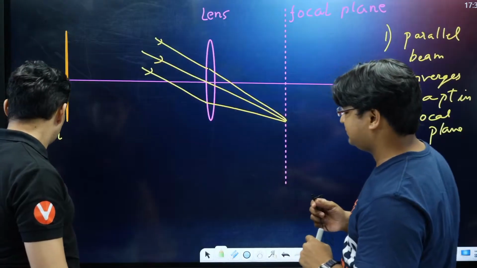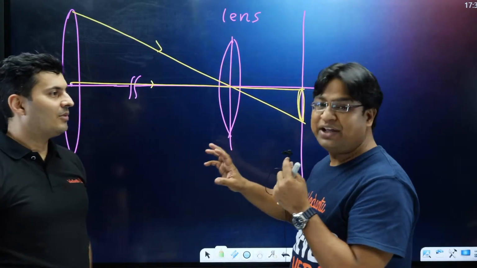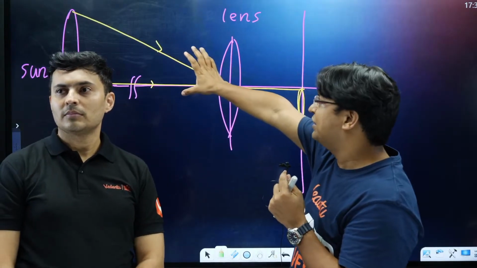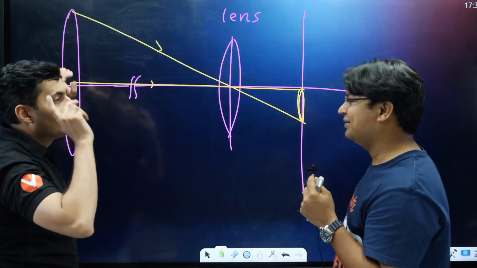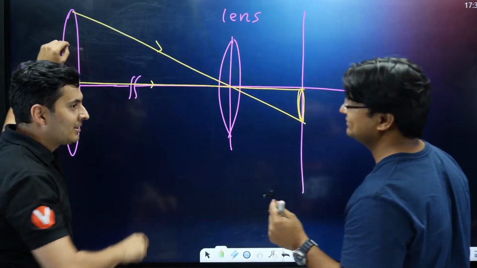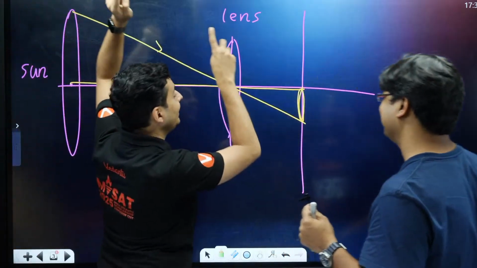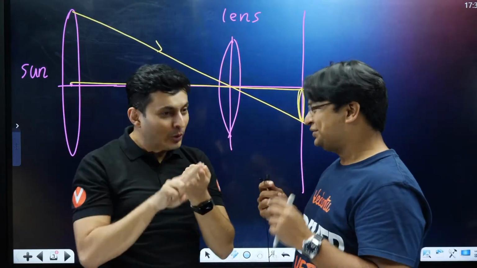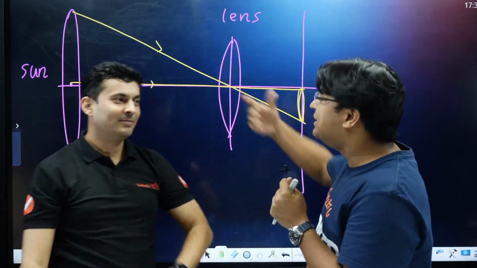Basically, what the books show is only the chief ray. And technically, this is the wrong way of showing it. Like the two rays are coming. The stupidity of this diagram is that these two rays are coming from two different things, and how can they make an image? Because to make an image, you need two rays from the same object. Minimum two rays we need from the same object. So we are completely missing that point here.